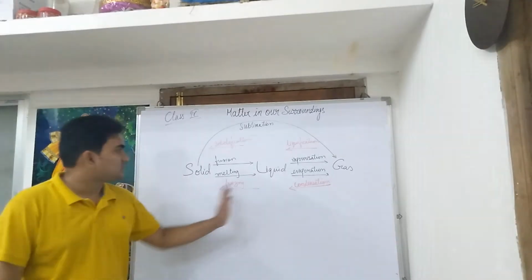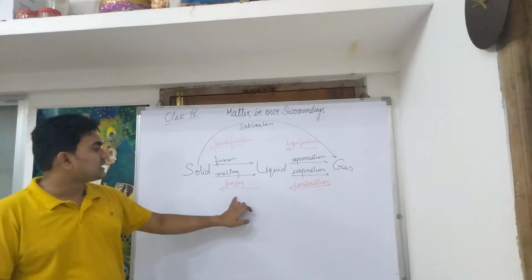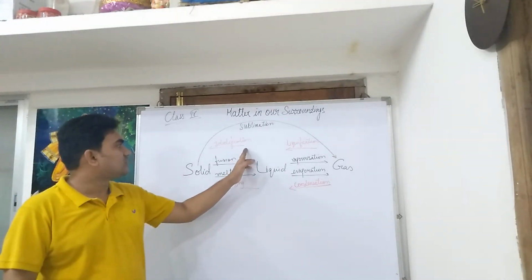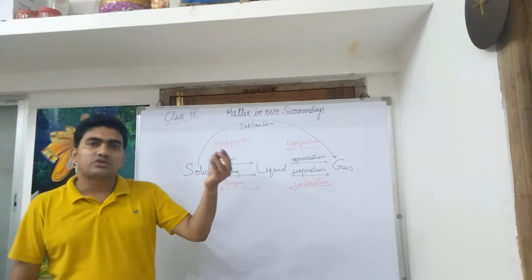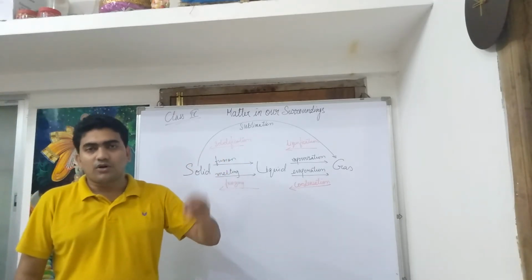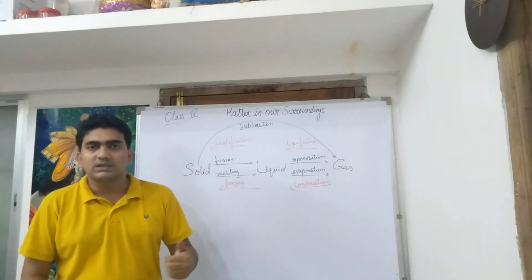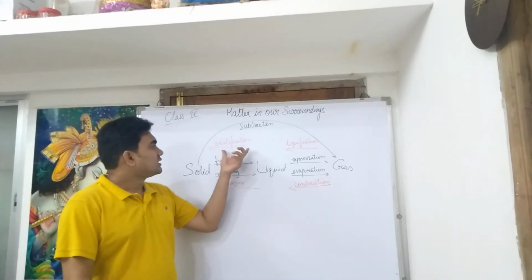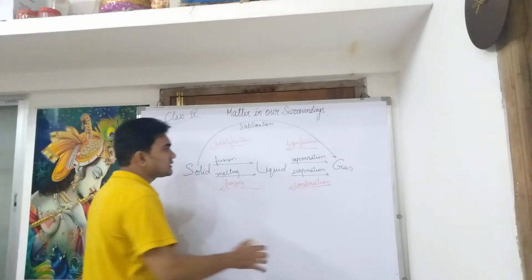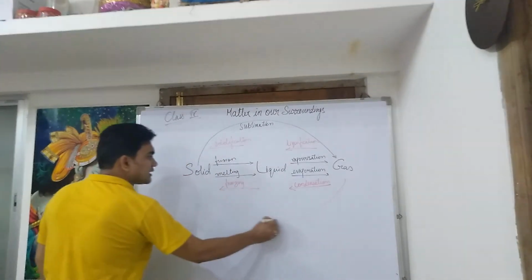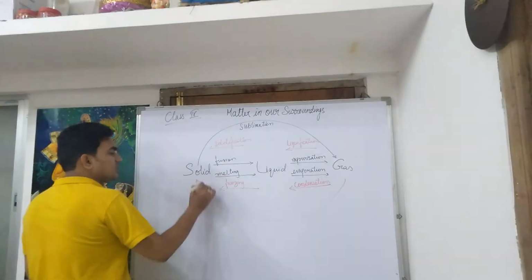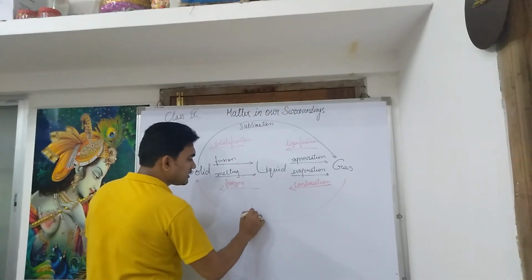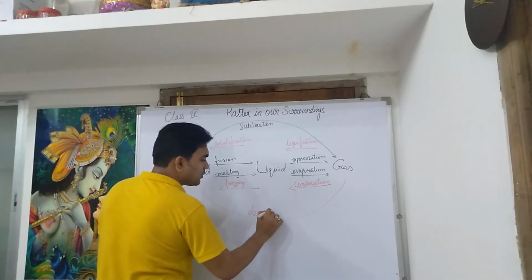Talking about this phase, freezing is like freezing water to ice, and solidification is like when drops of wax fall on a surface, then after some time they convert back to solid from liquid state. That is called solidification. And sometimes the gas directly changes to solid. That is called sublimation also, and we have another name that is called deposition.